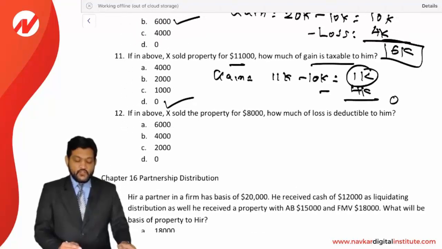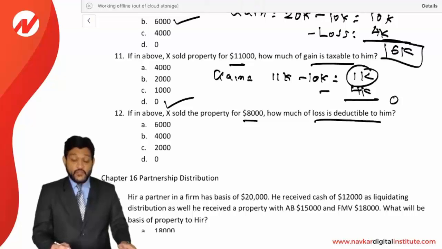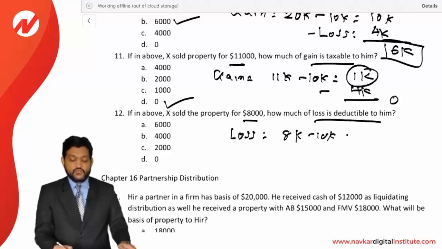Next, if in above X sold the property for 8,000, how much of loss is deductible to him? Okay, if he's selling for 8,000, there is a loss to him, an actual loss to him. 8,000 less 10,000 is equal to 2,000. 2,000 of loss is being incurred by the partner.